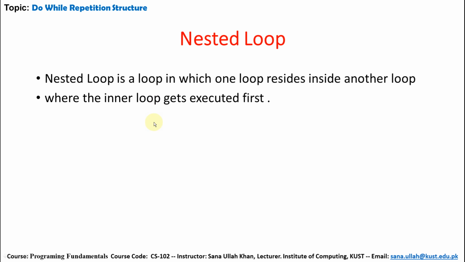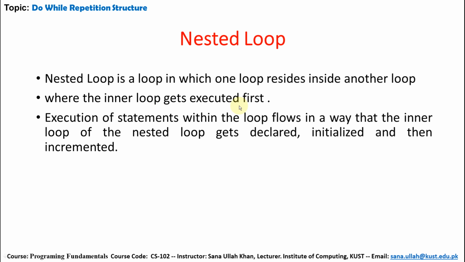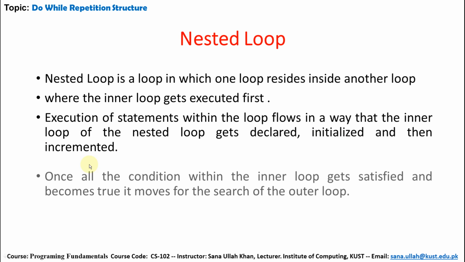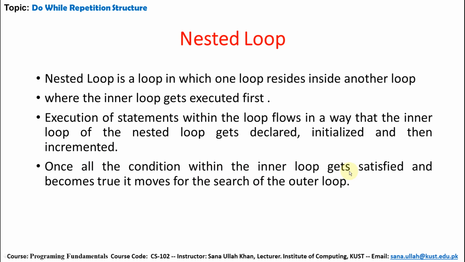The inner loops get executed first, after that the outer loop will be executed. Execution of statements within the loops flows in a way that the inner loop of the nested loops gets declared, initialized and then incremented. Once all the conditions within the inner loop are satisfied and become true, it moves on to the outer loop. So it's often called a loop within a loop.